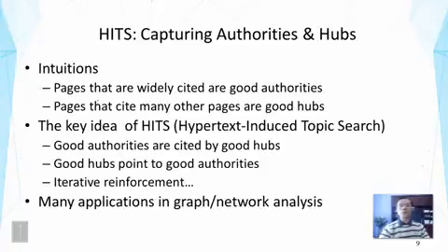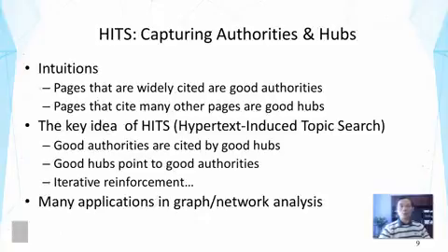And here's the idea. It was assumed that good authorities are cited by good hubs. That means if you are cited by many pages with good hub scores, then that increases your authority score. And similarly, good hubs are those that point to good authorities. So if you point to a lot of good authority pages, then your hub score will be increased. So then we can iteratively reinforce each other, because you can point to some good authorities to get a good hub score, whereas those authority scores would also be improved because they are pointed to by a good hub.